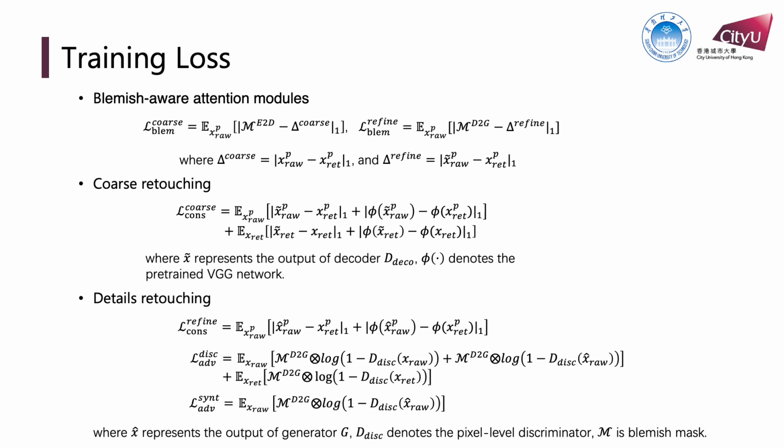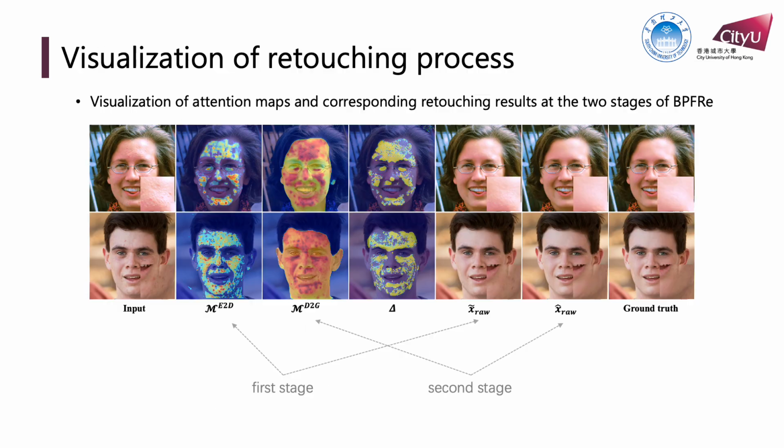Here are the loss functions used to train different modules of BP3. All of them are jointly optimized. We visualize the attention maps ME to D and FD to G, and the corresponding synthesized images, tilde S and hat S, at two stages. The delta in the fourth corner denotes the difference between the raw image and the retouched one.